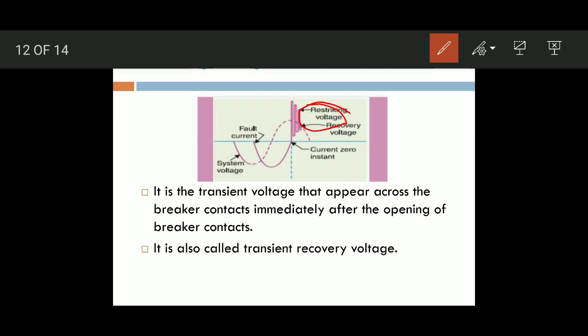This is the voltage that appears across the contacts immediately after the circuit breaker opens. When the circuit breaker opens, the moving contact moves away from the fixed contact. Immediately we measure the voltage. That voltage is known as the restriking voltage. It is the transient voltage.